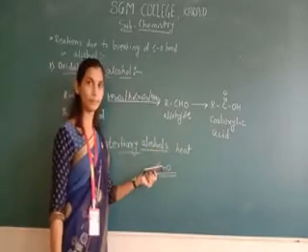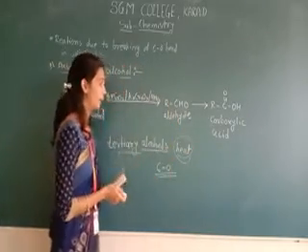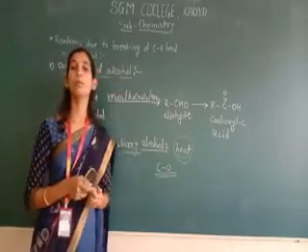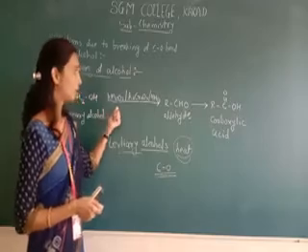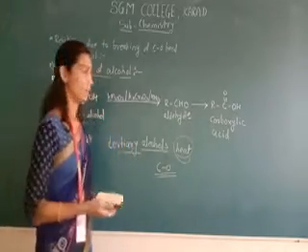For breaking of this CO bond, it requires more and more heat. And the primary and secondary will be done by using all these oxidizing reagents.